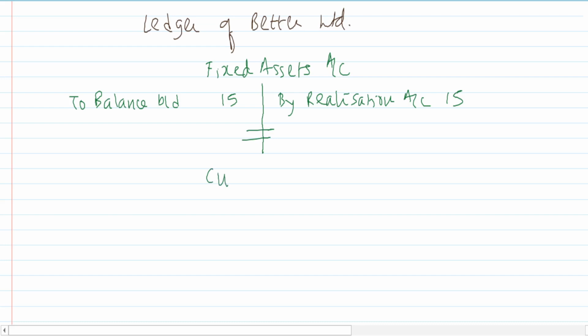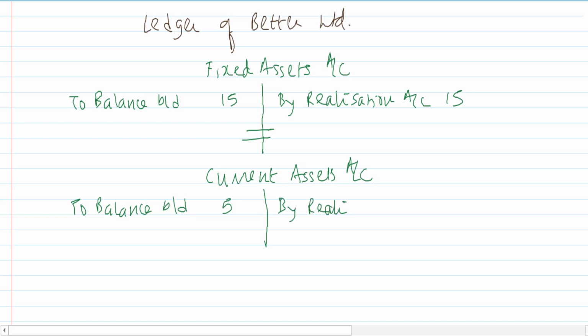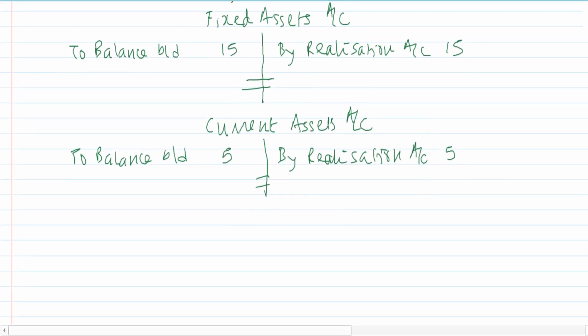So I take the next one. I say current assets account. Same way, current assets account. We say here to balance brought down, right? As per the balance sheet, it is 5. This will also be transferred to realization, right? We had discussed this in one of our earlier episodes, the journal of the selling company, by realization account 5. All the assets will be transferred to realization account. Your accounting entry is realization account debit to fixed assets to current assets. So that is what I have posted over here.